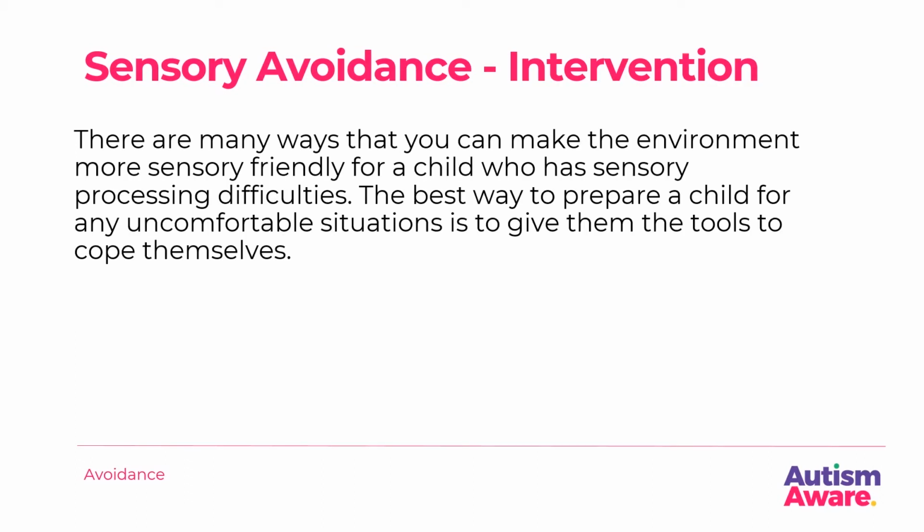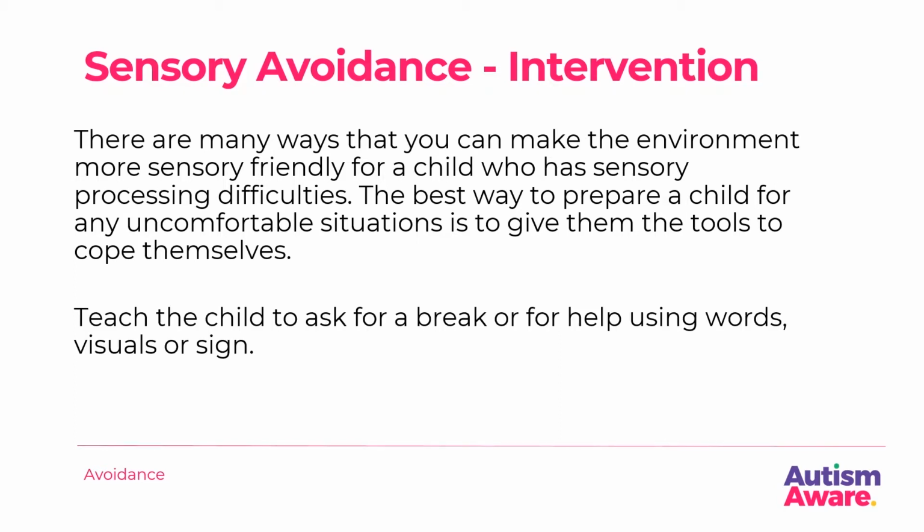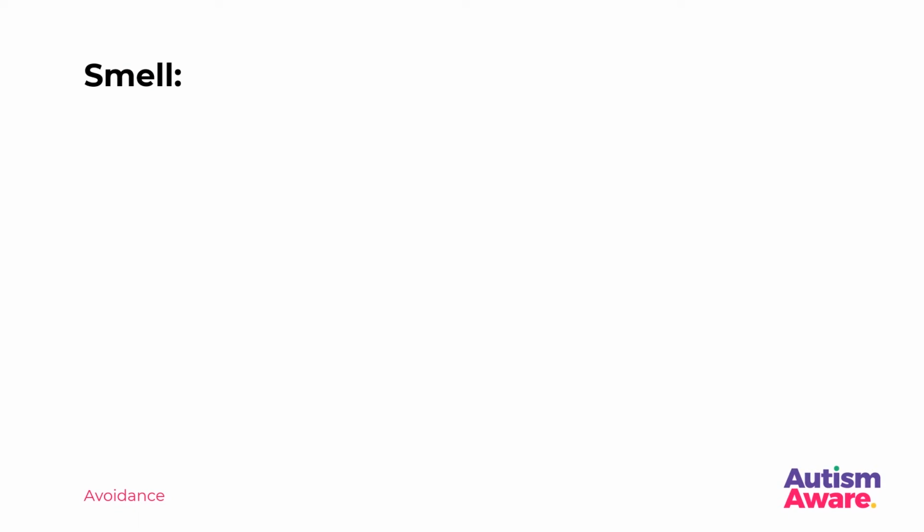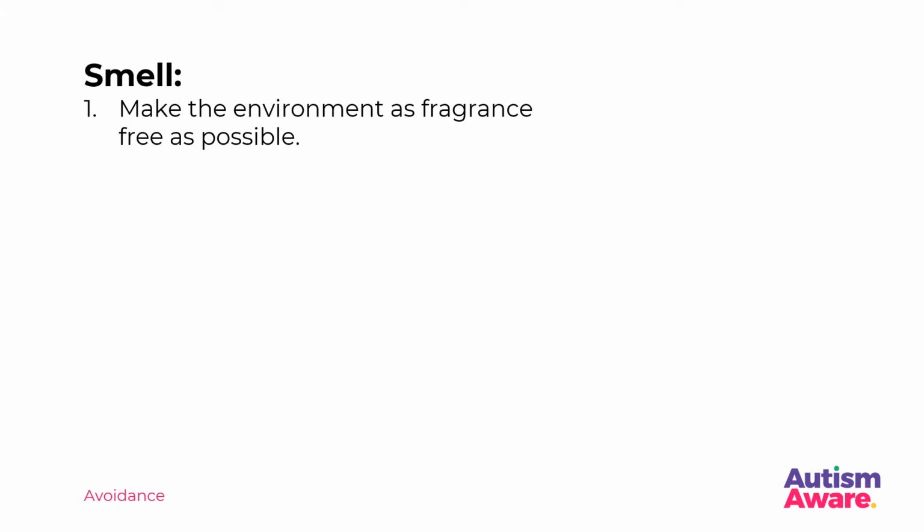Intervention: sensory avoidance. There are many ways that you can make the environment more sensory friendly for a child who has sensory processing difficulties. The best way to prepare a child for any uncomfortable situation is to give them the tools to cope themselves. Teach the child to ask for a break or for help using words, visual or sign. Once the child can communicate their needs and you can help them, they are less likely to become upset and anxious.